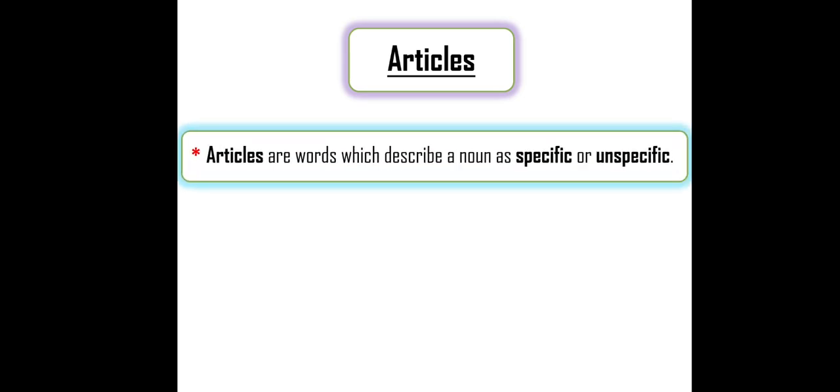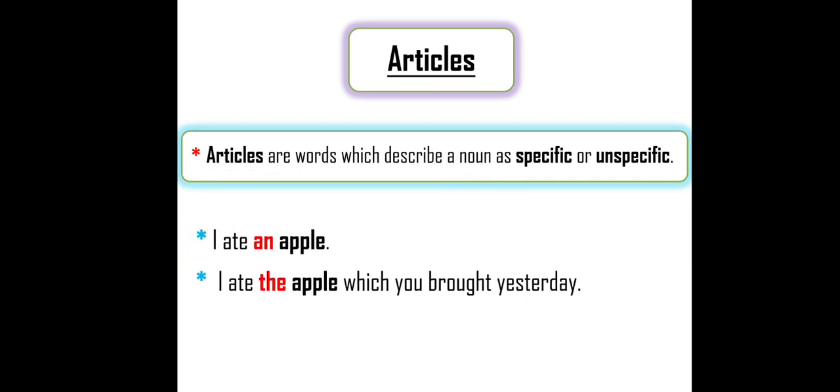What are articles? Articles are words which describe a noun as specific or unspecific. You'll come to know about articles with the help of examples very clearly. Let me tell you the first example. I ate an apple. What did I eat? I ate an apple. An apple, right? So which apple? No one knows. Here the apple is unspecific. Which apple? We don't know.